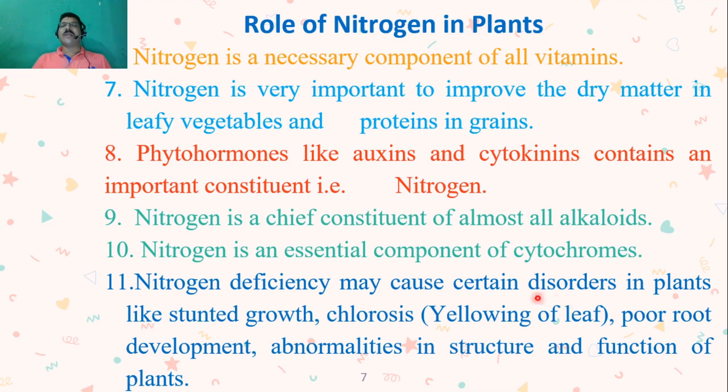So due to yellowing of these leaves, the rate of photosynthesis will decrease, and due to that ultimately the plant will die. Then poor root development is also a result of nitrogen deficiency. Then abnormality in structure and function of plants. So all these different disorders can be seen in plants due to nitrogen deficiency.